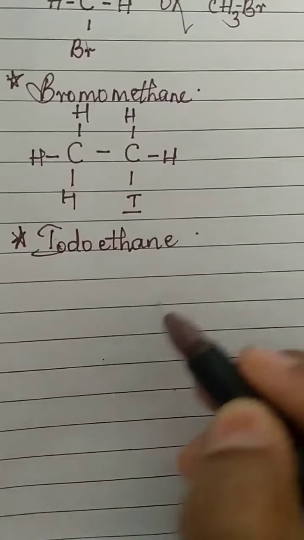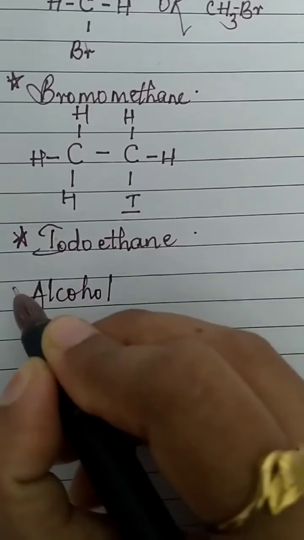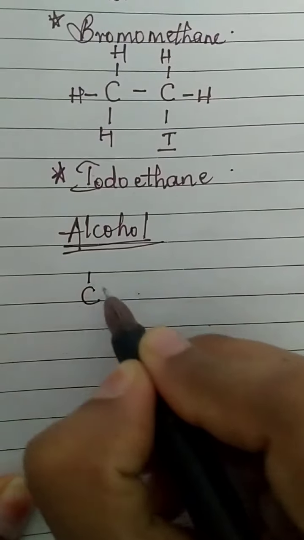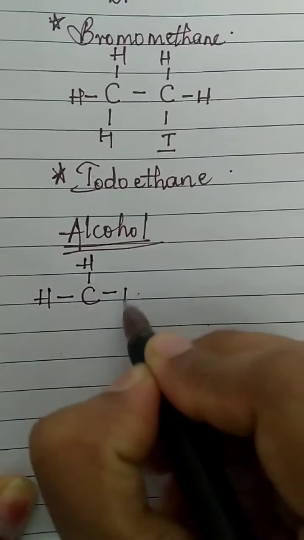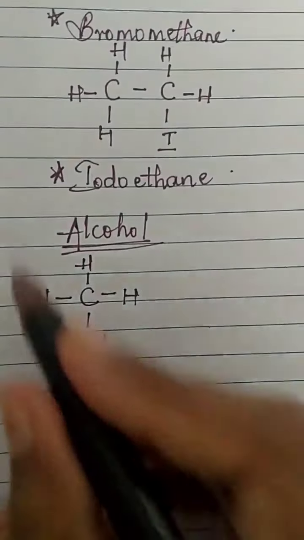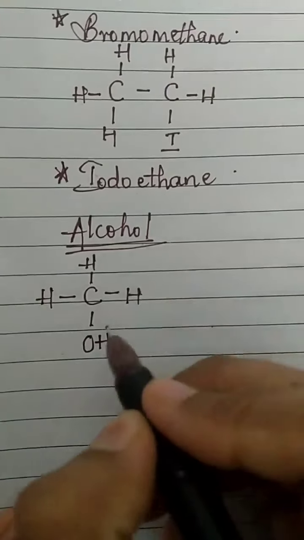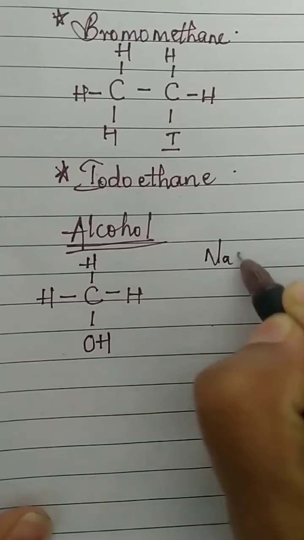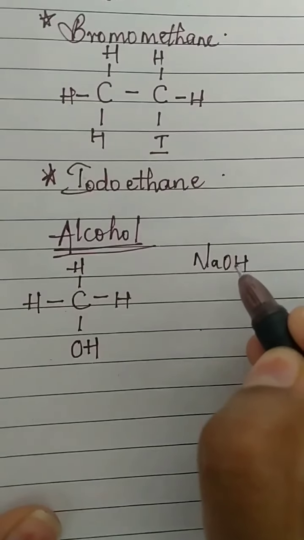Now let us talk about the next functional group, that is alcohol. Very simple. Again I'll start with the basic thing, that is methane. So 3 hydrogens we have, and the 4th hydrogen is substituted by an OH group. Now this is not the NaOH that you see. In NaOH there is no carbon, so don't get confused with NaOH. Okay, children.